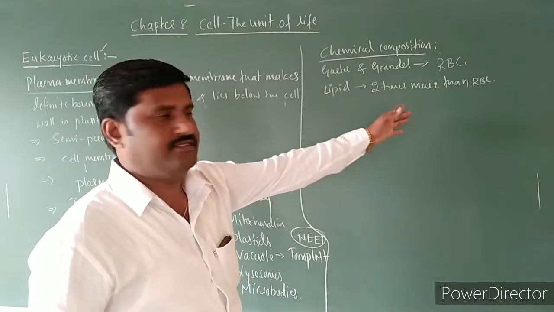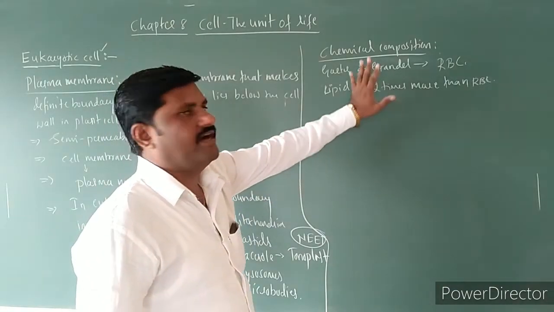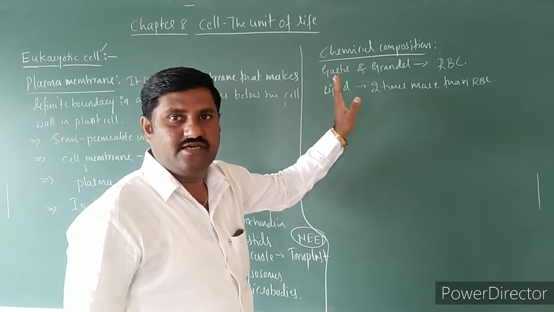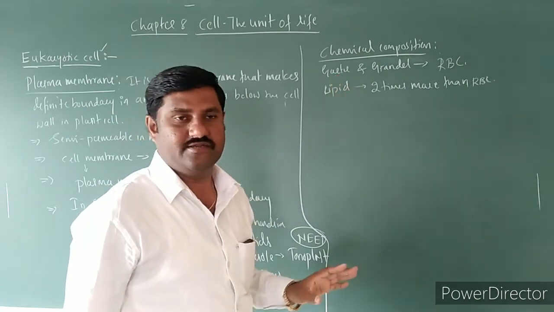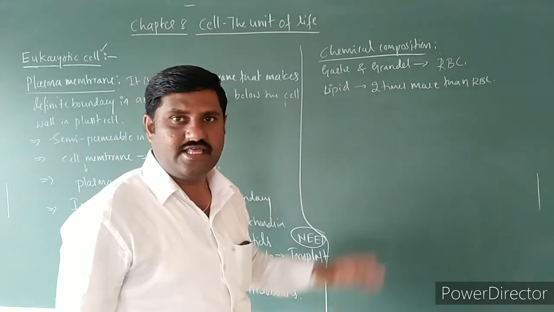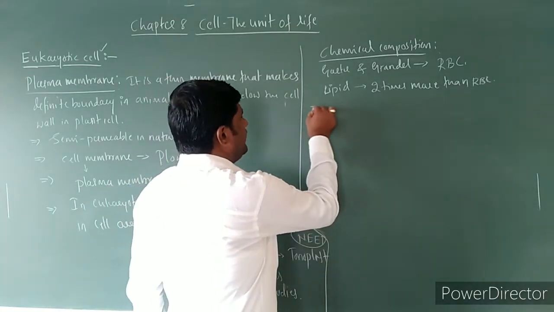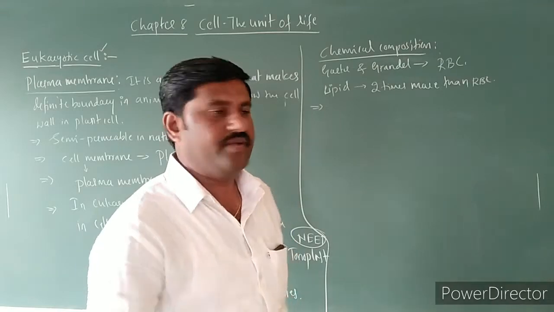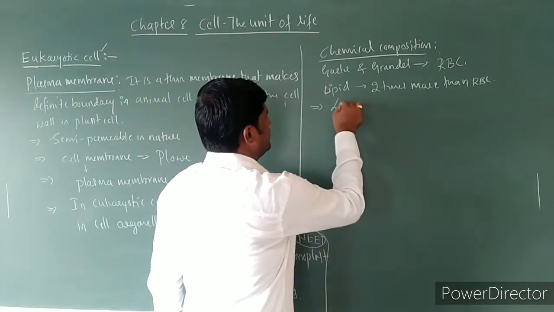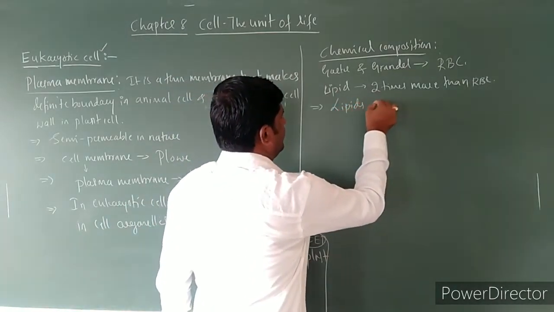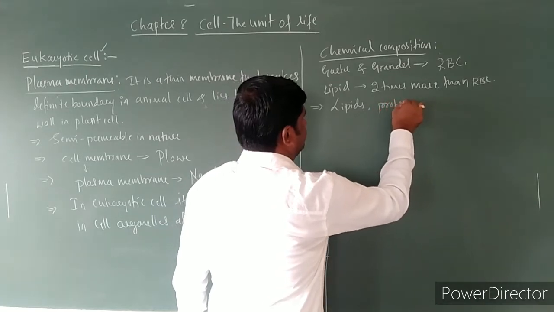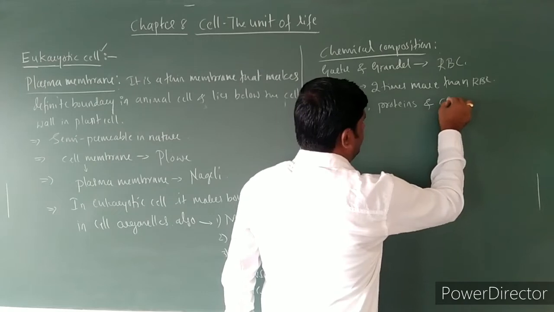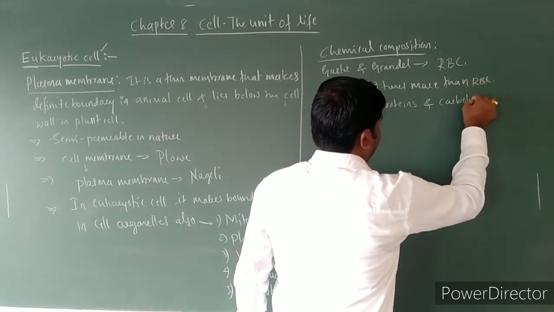What it shows is that the maximum part of the RBC membrane is made up of lipids, and very limited is protein. So chemically this plasma membrane is mainly made up of lipids, proteins, as well as very limited carbohydrate.